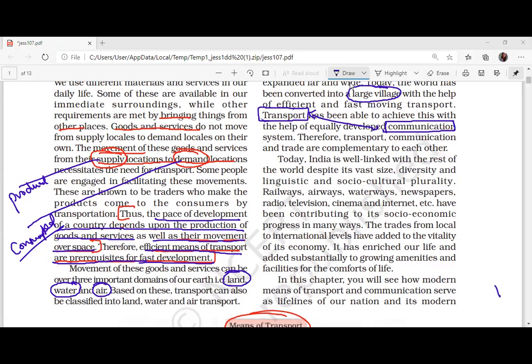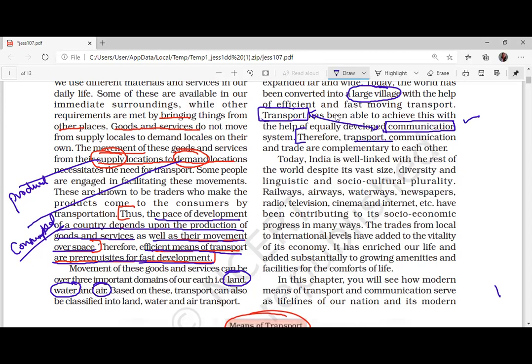Transportation and communication are making the entire globe into a large village. For example, you are sitting somewhere in Kerala and I am sitting somewhere in Kerala, but all are connected because communication is there. Understood?